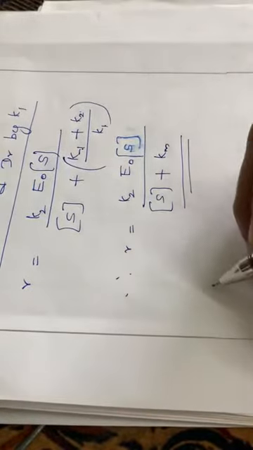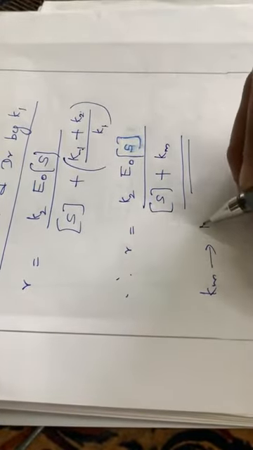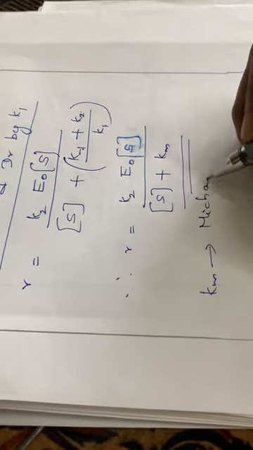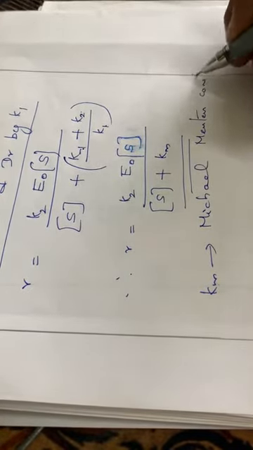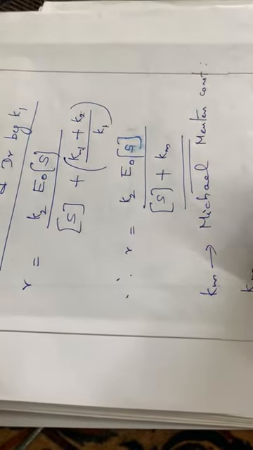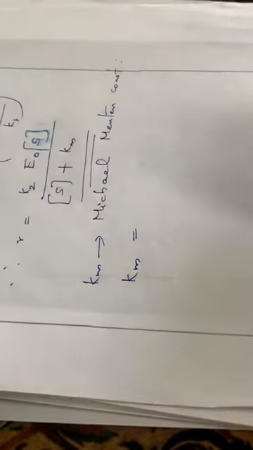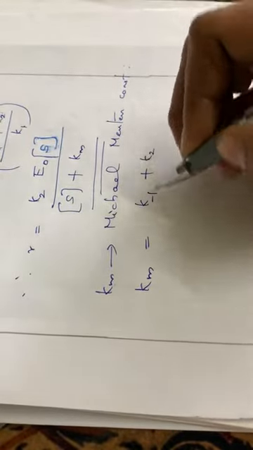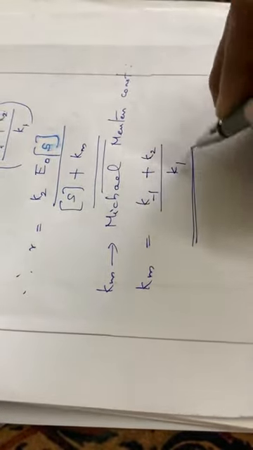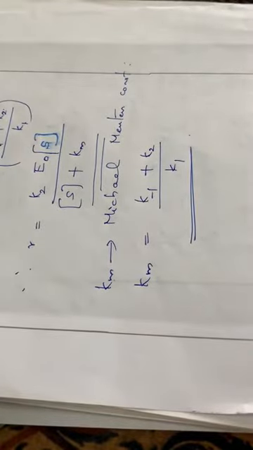Here Km is called the Michaelis-Menten constant, and Km is equal to K inverse plus K2 divided by K1. So this is the equation for enzyme catalysis.